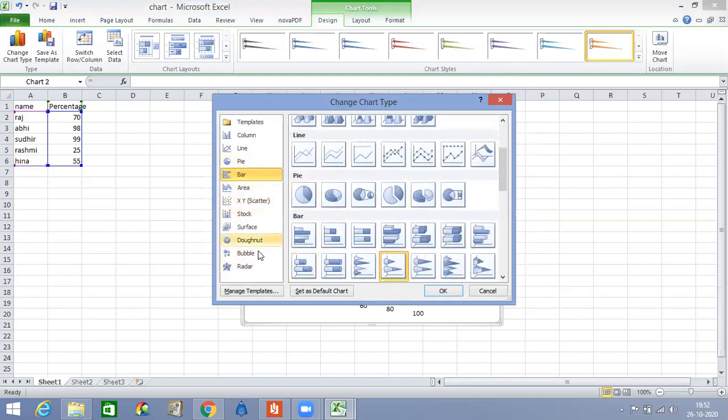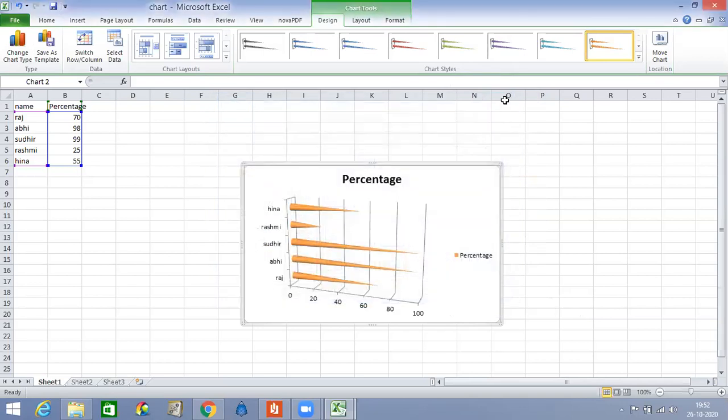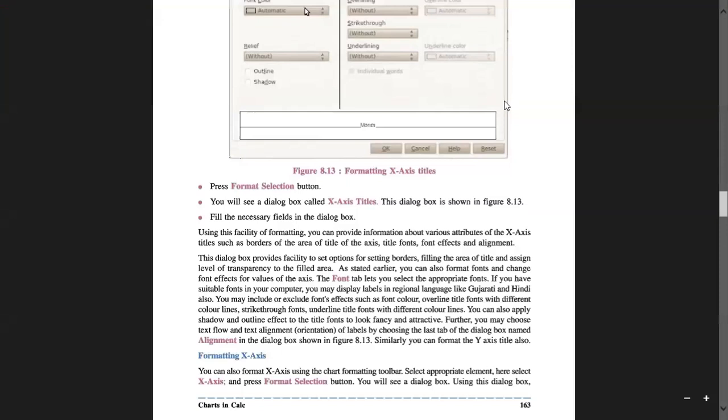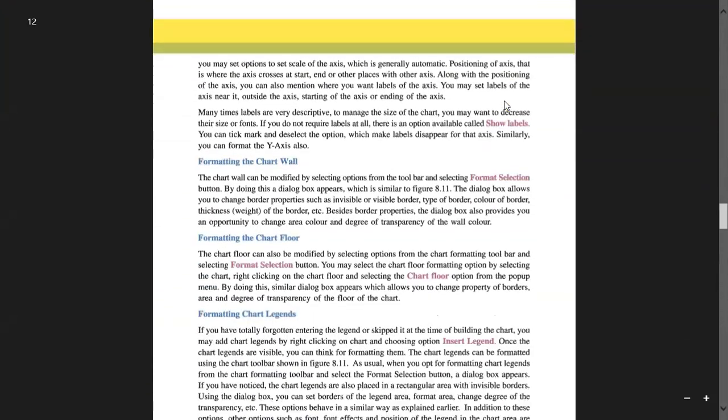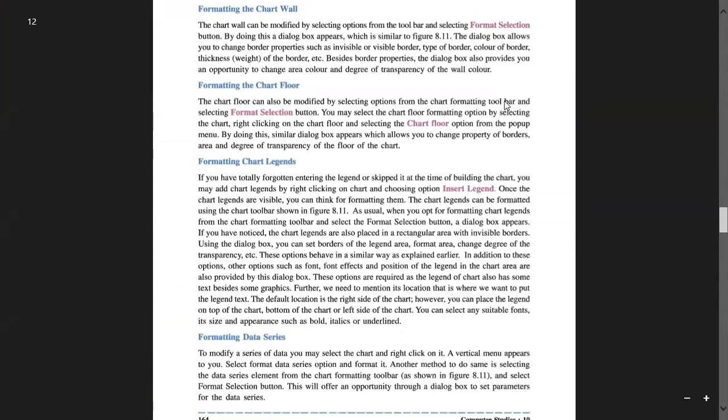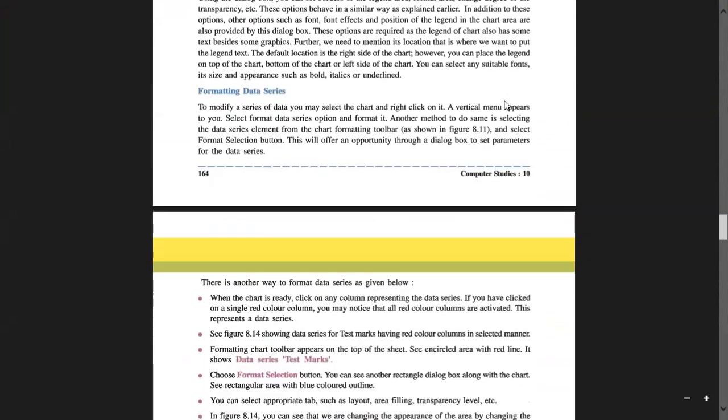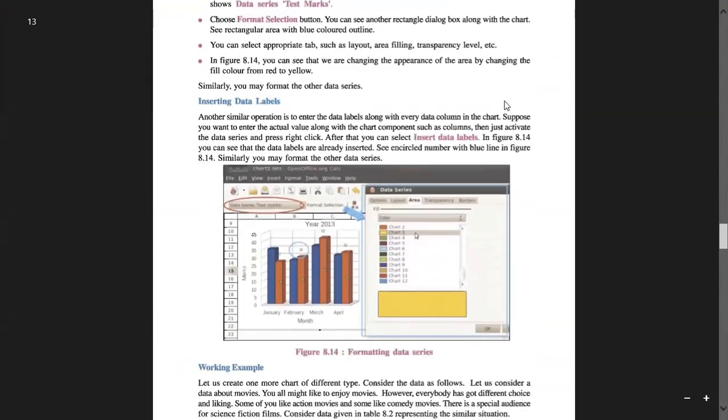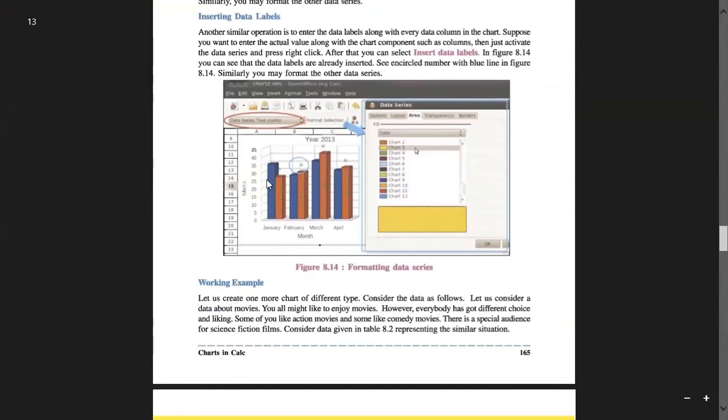So this is a simple way to create a chart. I hope you are clear on how to create a chart. If you have any doubt, now the next topic is a theoretical topic. This is called the legend. This is the x-axis title. This is the y-axis title.